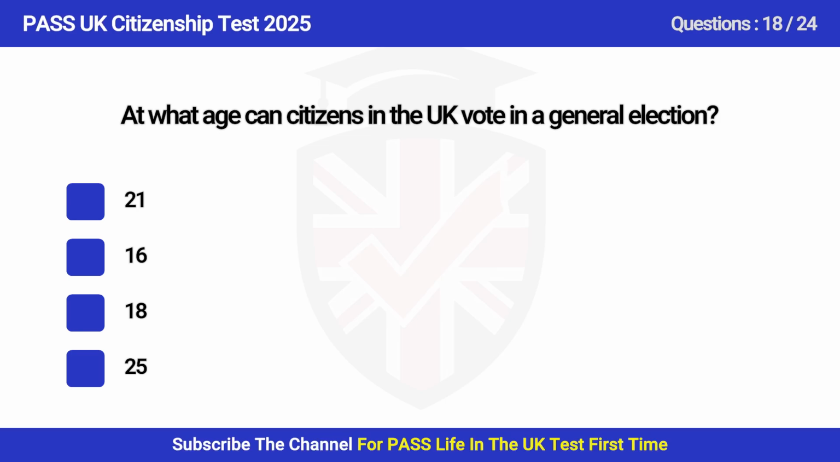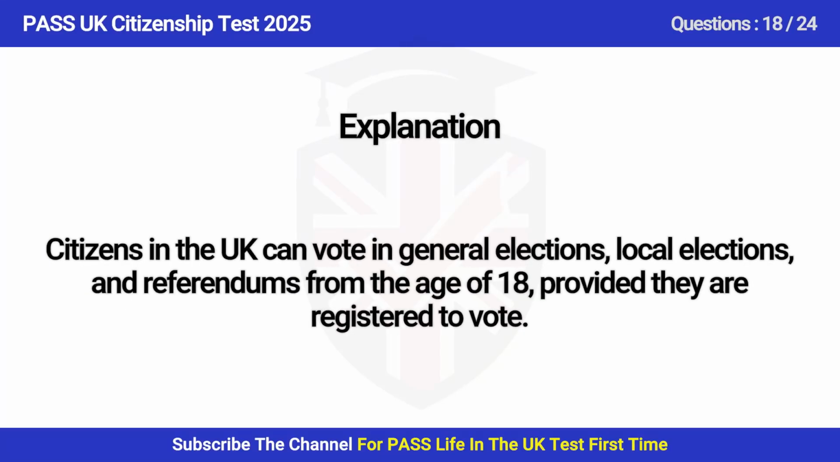Question 18. At what age can citizens in the UK vote in a general election? A. 21, B. 16, C. 18, D. 25. Answer is C. 18. In the UK, you can vote in general elections, local elections and referendums from the age of 18, provided they are registered to vote.